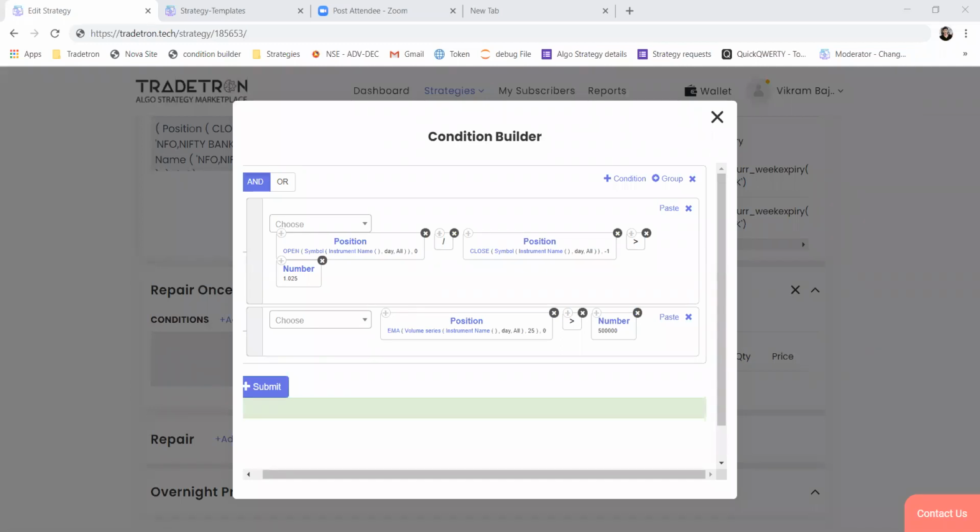Is there any way to buy a quantity divided by the high low of the third candle? Yes, this is possible, and this is explained in our ORB strategy. You can check where it has shown how one can use the ORB keyword to find out the quantity for every stock based on the high low range.